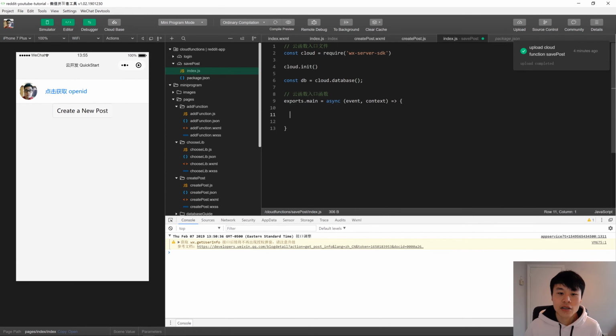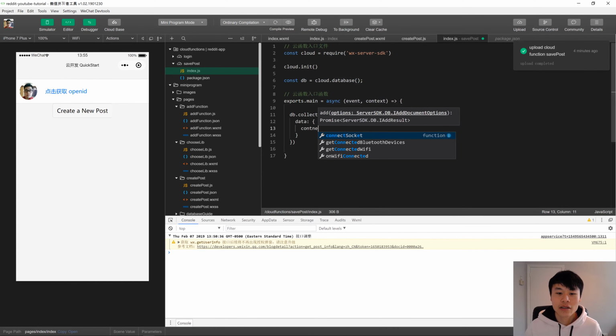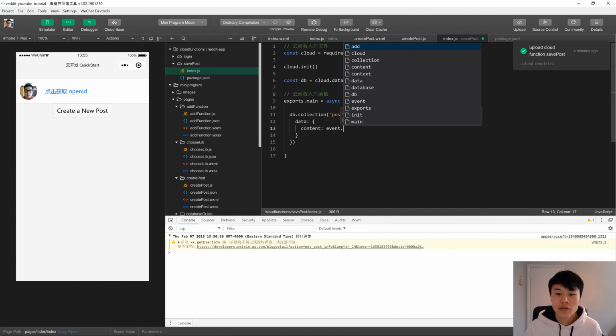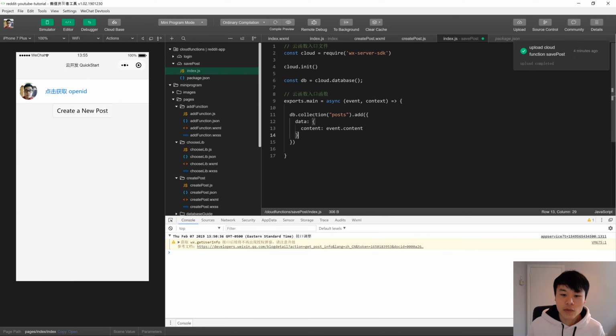Now to access the collection, you just do db.collection and the name. So we put in posts. Now we want to add some data. All we have is the content, right? So content: event.content. And then we just want to return that it was successful, so return await.